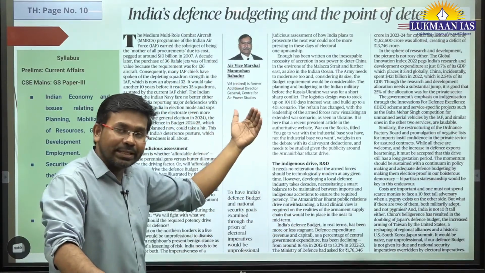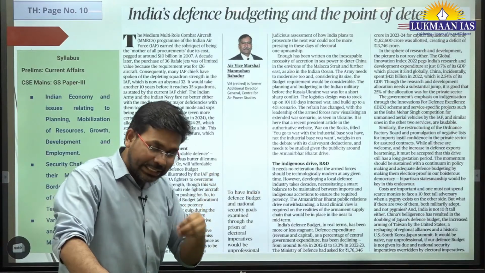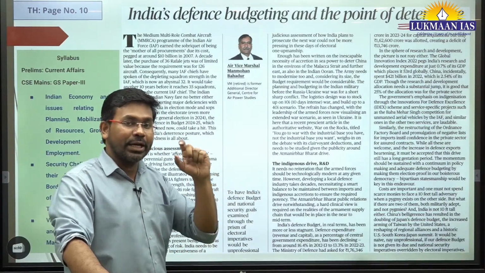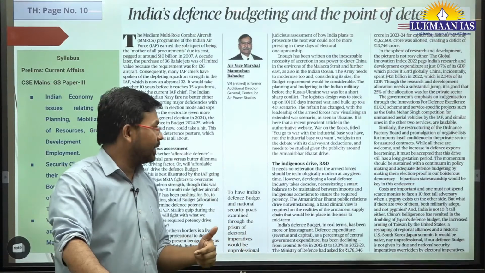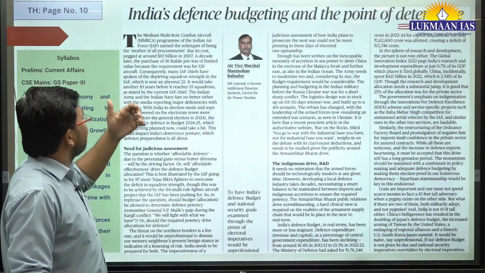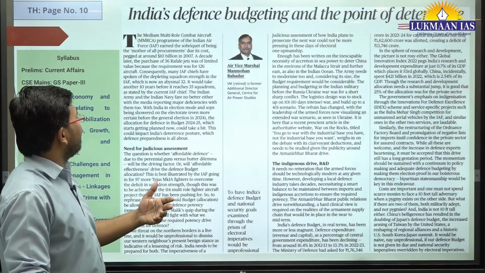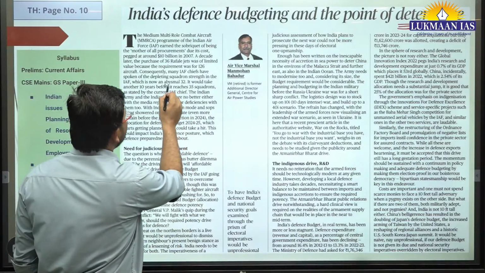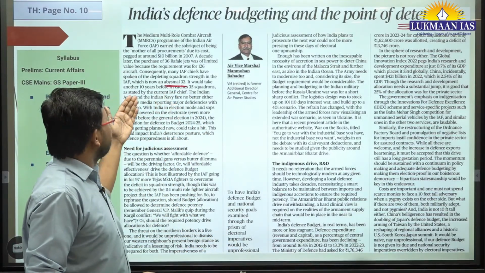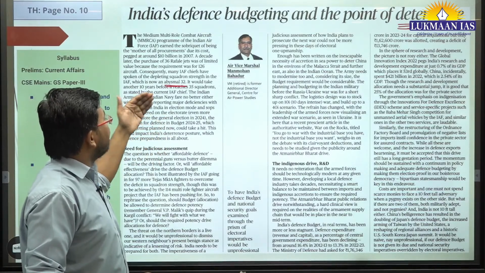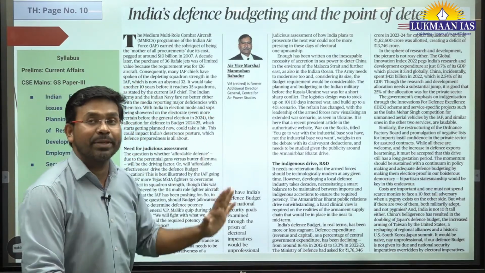So the author is saying that it is important that the government of India should focus on upgrading the defense infrastructure in the country. The author has given some numbers related to squadrons. In India, as of now, there is a very low strength of squadrons, which is 32, and it will take another 10 years before it reaches 35 squadrons.